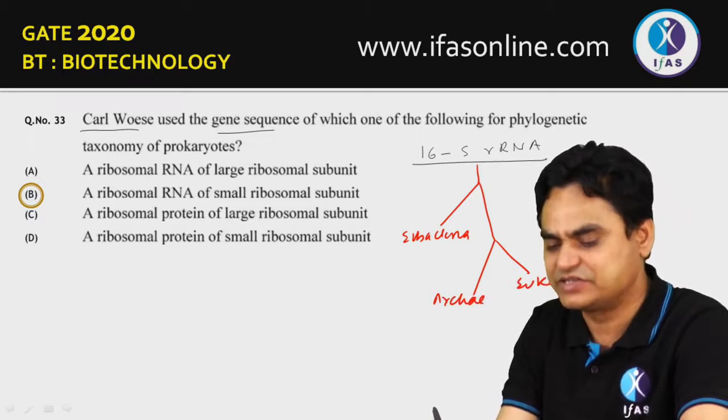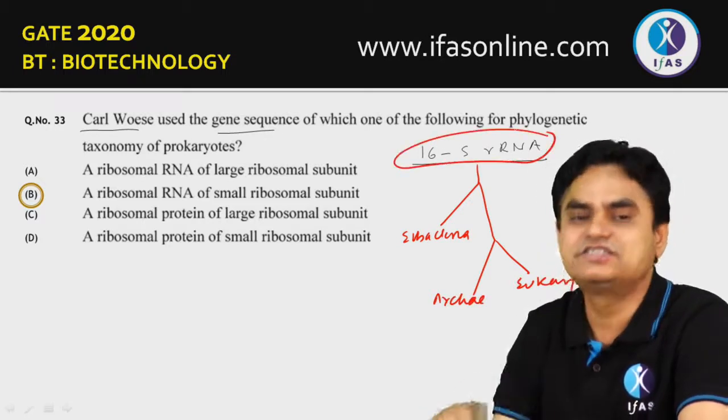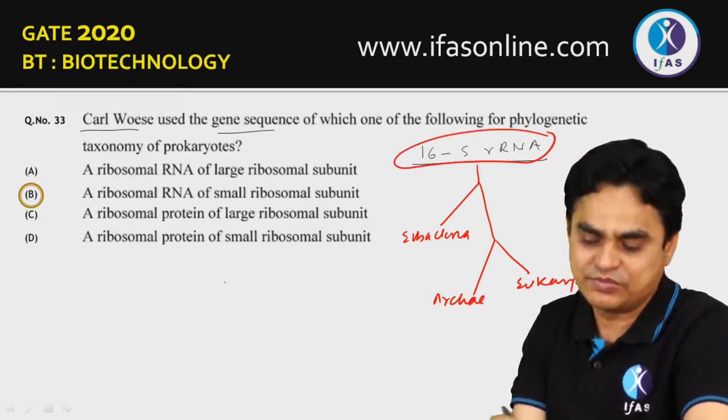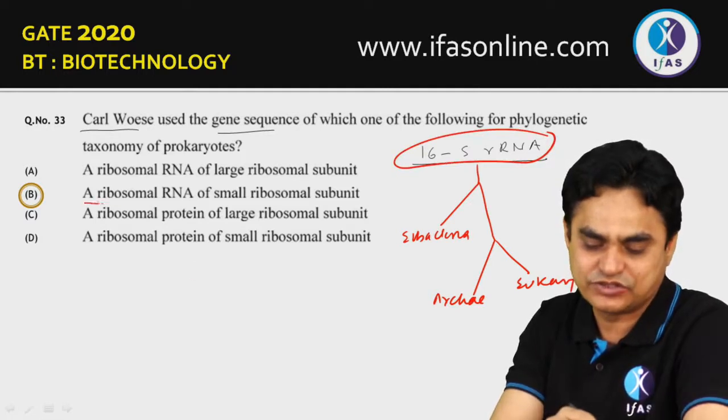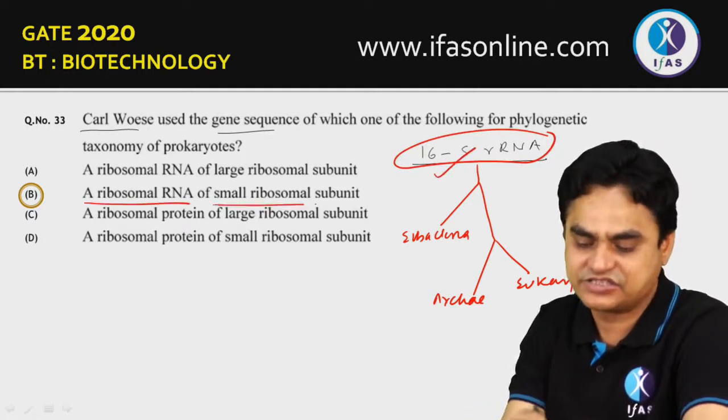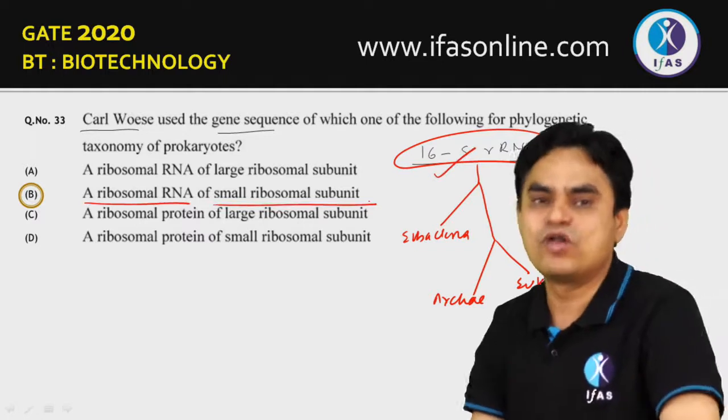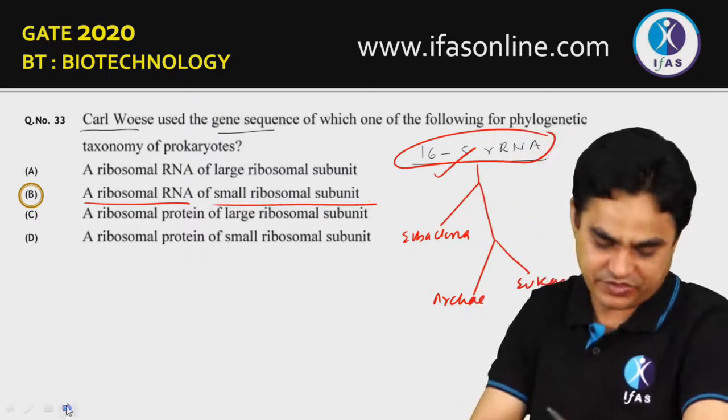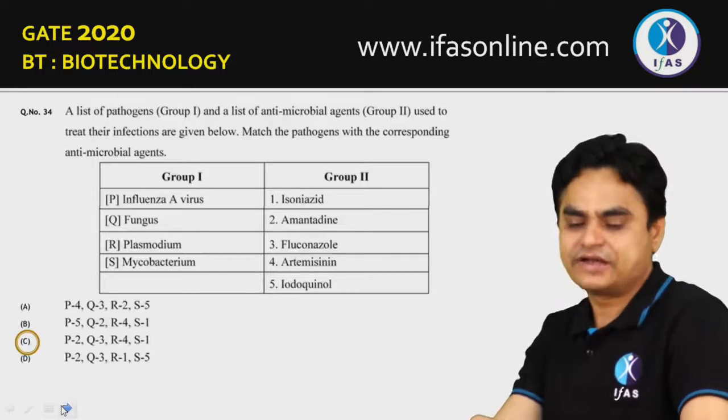But this classification was based on 16S rRNA, and 16S rRNA is present in the small subunit of the ribosome. So the answer would be ribosomal RNA, that is 16S rRNA, and the 16S rRNA is present in the small ribosomal subunit. Moving to question number 34, this is a direct straightforward question.